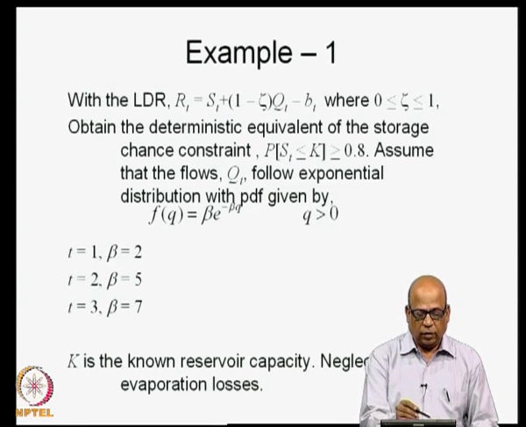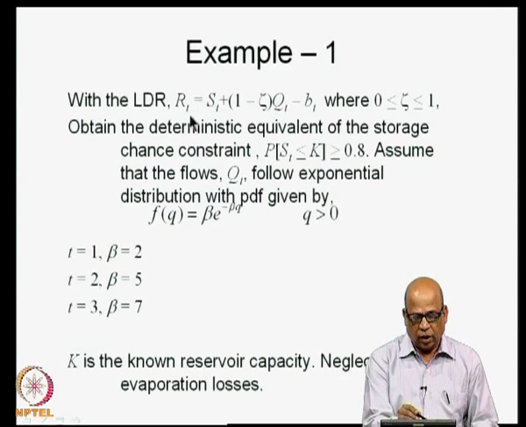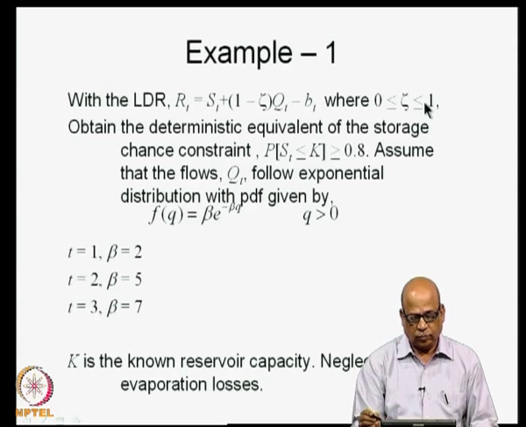So, the first example that I will consider now is that we will take the LDR as RT is equal to ST plus (1 minus zeta) QT minus BT, with zeta varying between 0 and 1. So, recall in the last lecture I explained the general nature of the LDR, where we are accounting for a proportion of QT in the linear decision rule.